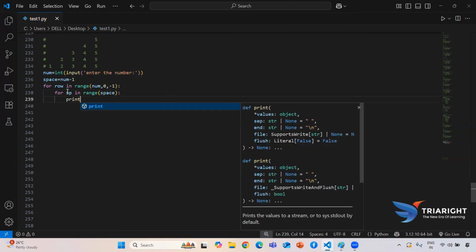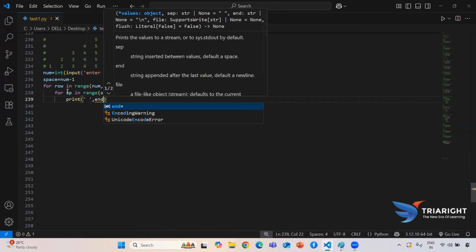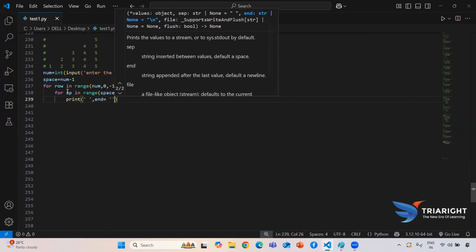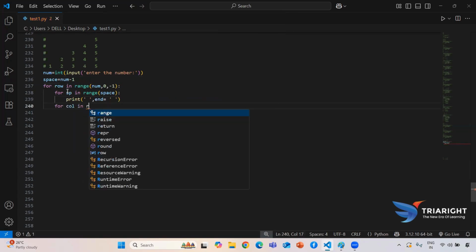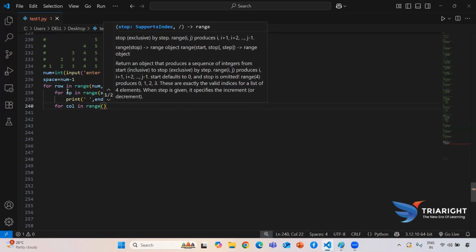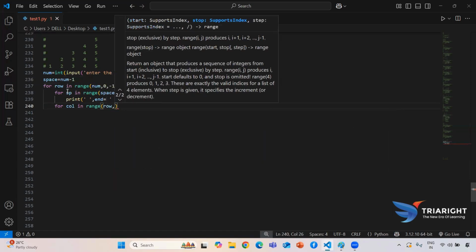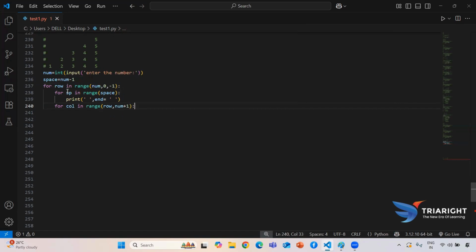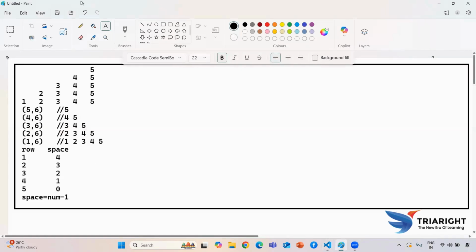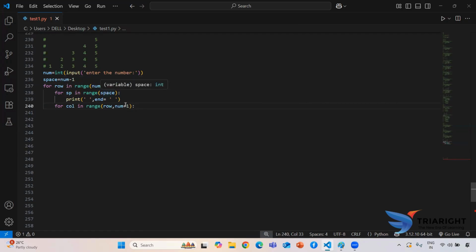After this, every time I need to use my space to print each and every space in a line, I am using my glue character, also space. Then I need to use my column. In the column I need to print this pattern, row num plus 1. Why am I keeping num plus 1, guys? If I'm changing my input number to 7, we need to print up to 6, right? That's why based on my number, I need to update this one. So here I am giving num plus 1.